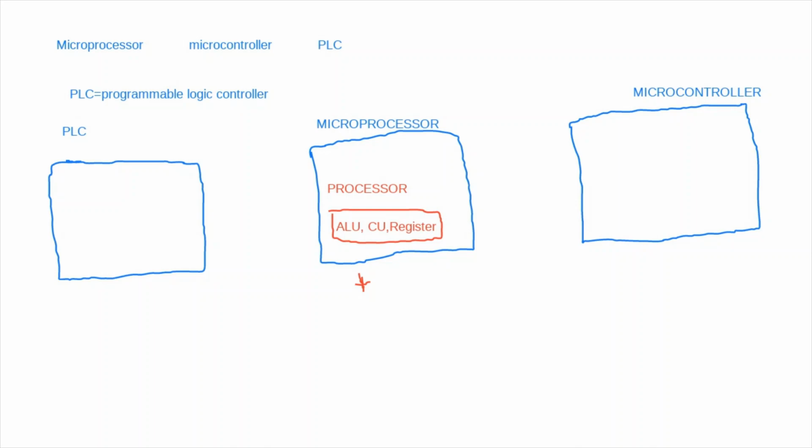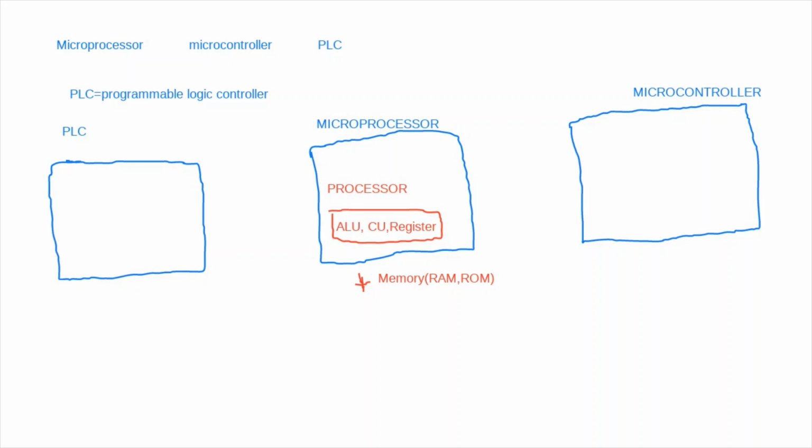You have keyboard, you have mouse. These are the input and output devices. Memory in the form of RAM, random access memory, and ROM, read only memory. Students, this memory is external in the case of a microprocessor.